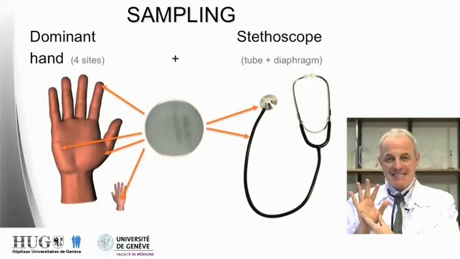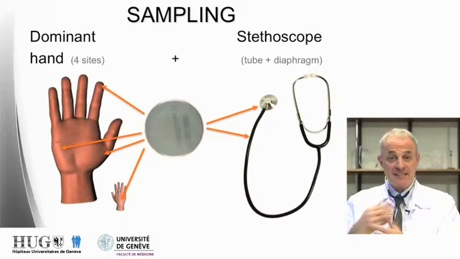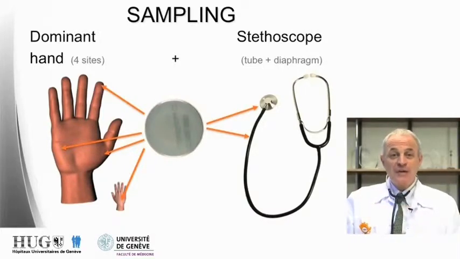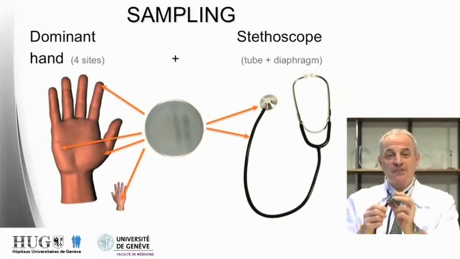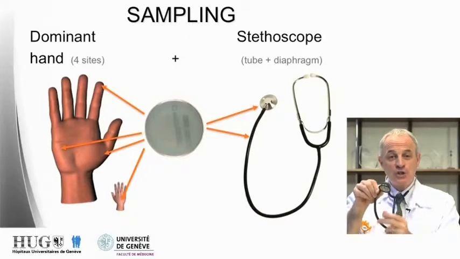The sampling was very simple. We actually sampled 4 parts of the hands of physicians: the 2 eminences, tenar and hypotenar, the dorsum of the hands, and the fingertips, together with 2 parts of the stethoscopes, the tube that you are using when you are handling the stethoscope and the membrane of the stethoscope that you are applying on the patient's chest, as you all know.